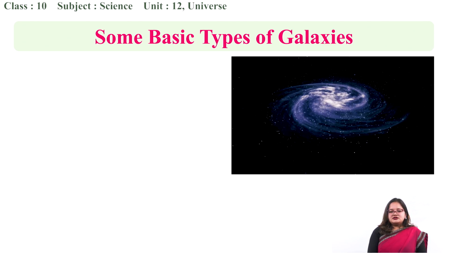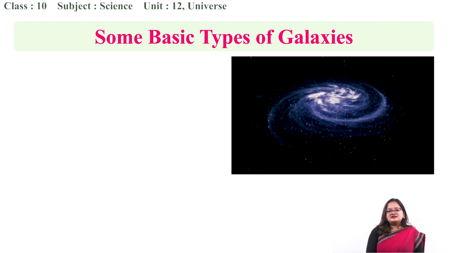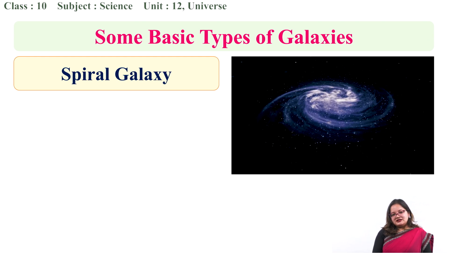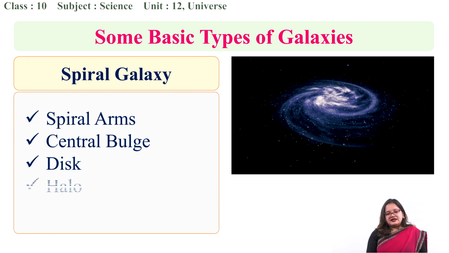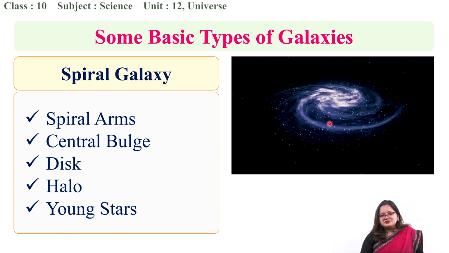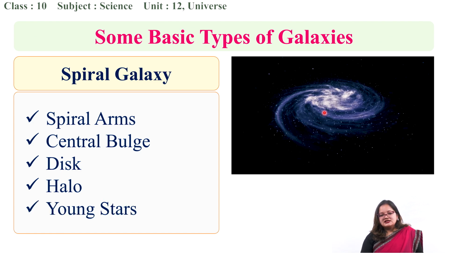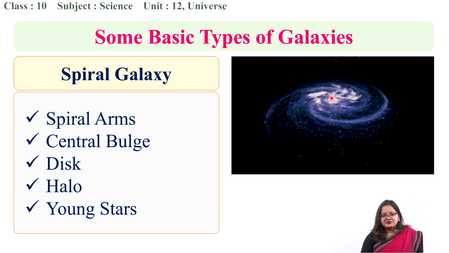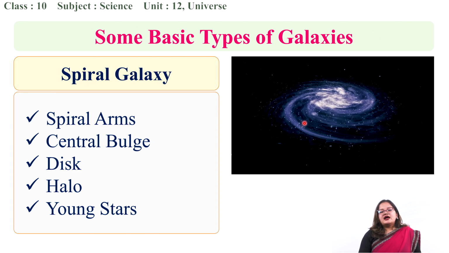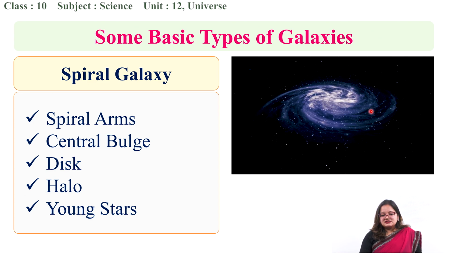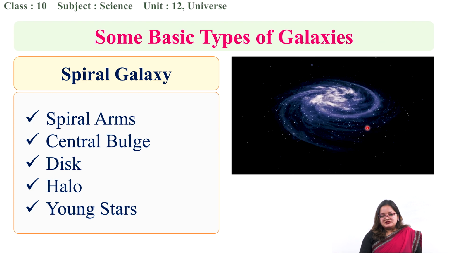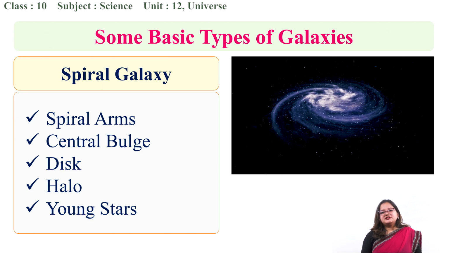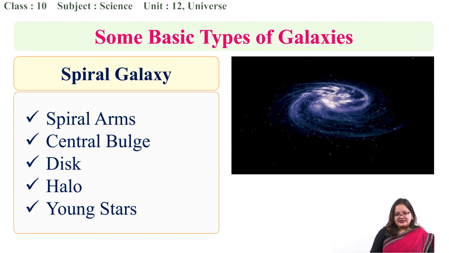Okay, so according to its shape, we can say that this is a spiral galaxy. It has some basic criteria as well. You can see the spiral arms right here. These are known as spiral arms, and it also has a central bulge right here. It is disc shaped and a halo can also be seen around it, and in the spiral arms young stars are also found. These are some basic criteria of a spiral galaxy.